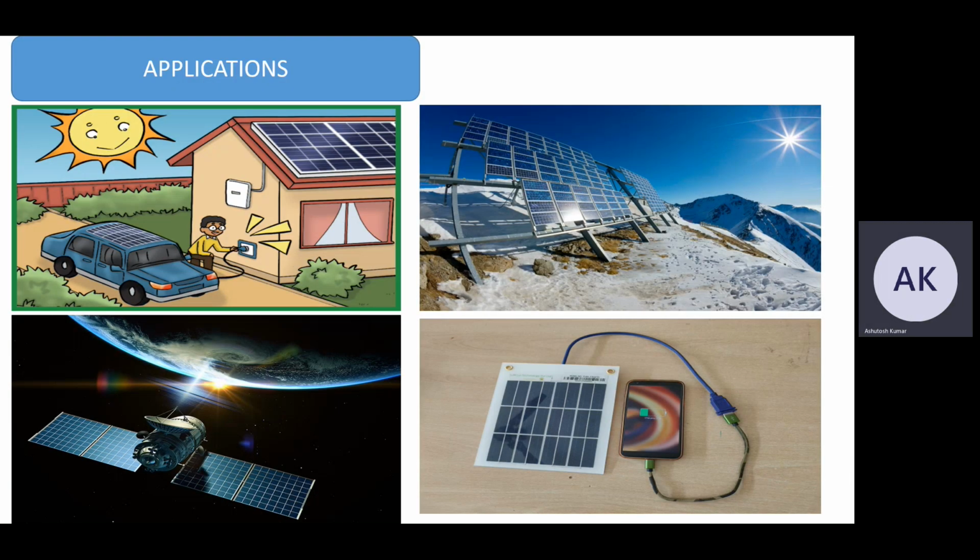Now we are moving on to the applications. As we can see in the first diagram, by using the solar cell, someone can charge their electric vehicle. In the second diagram, if you are at a place where the coal based power plant has not reached, we can use solar cells for producing electricity.